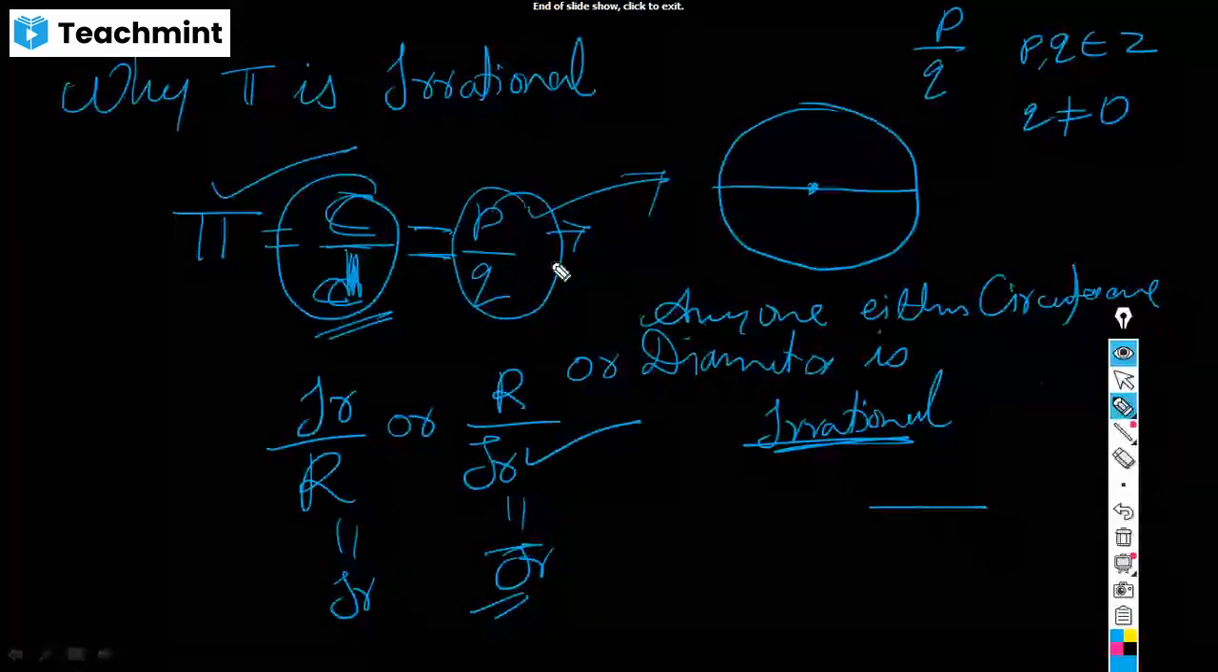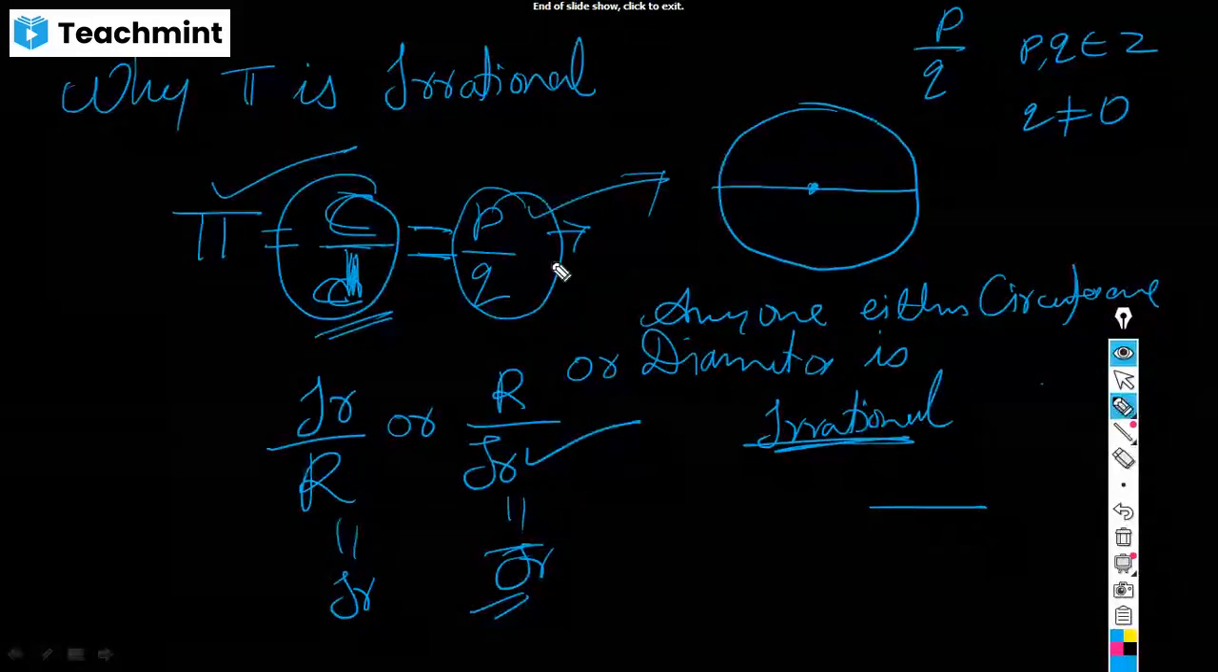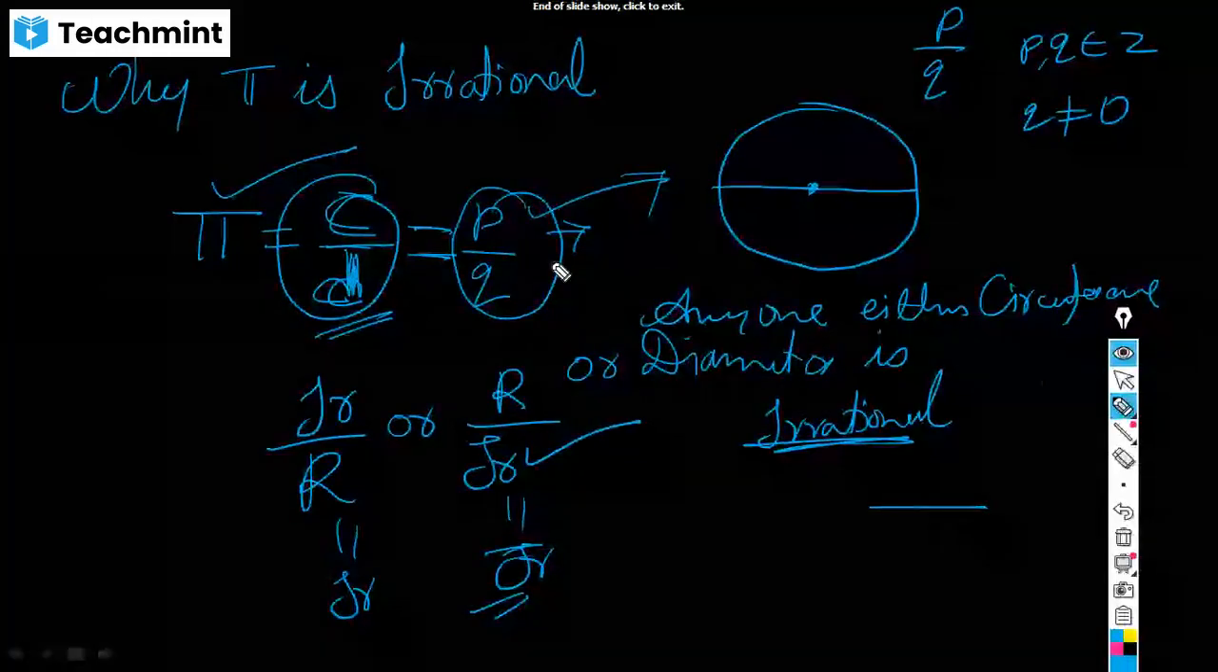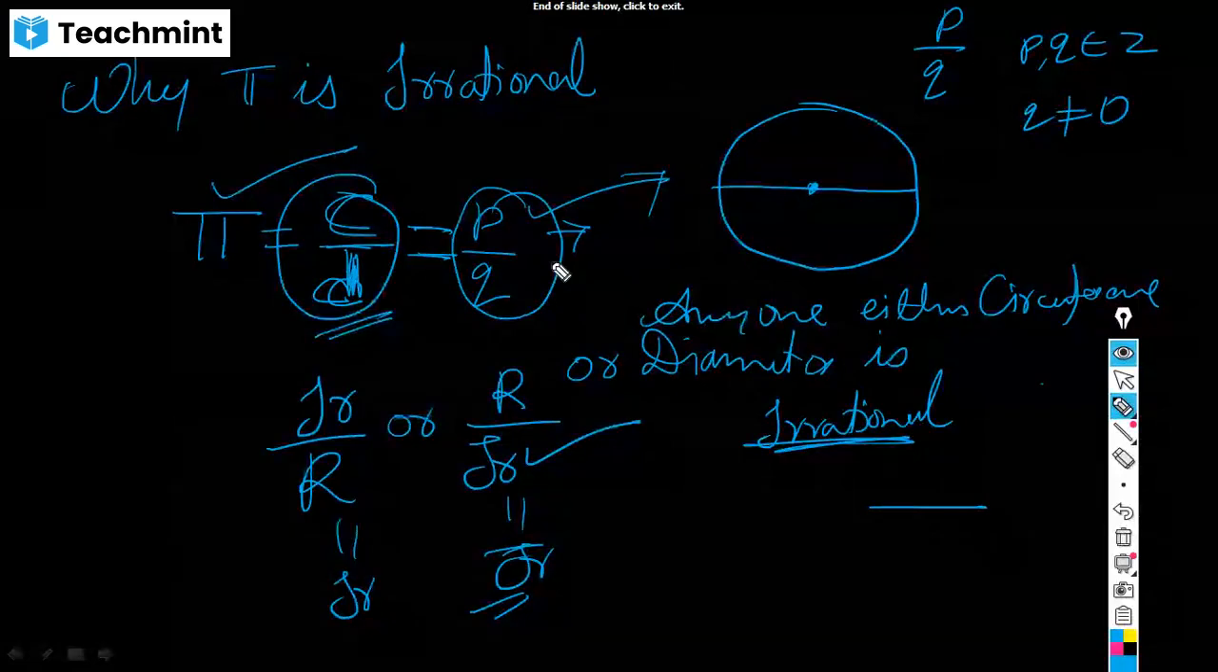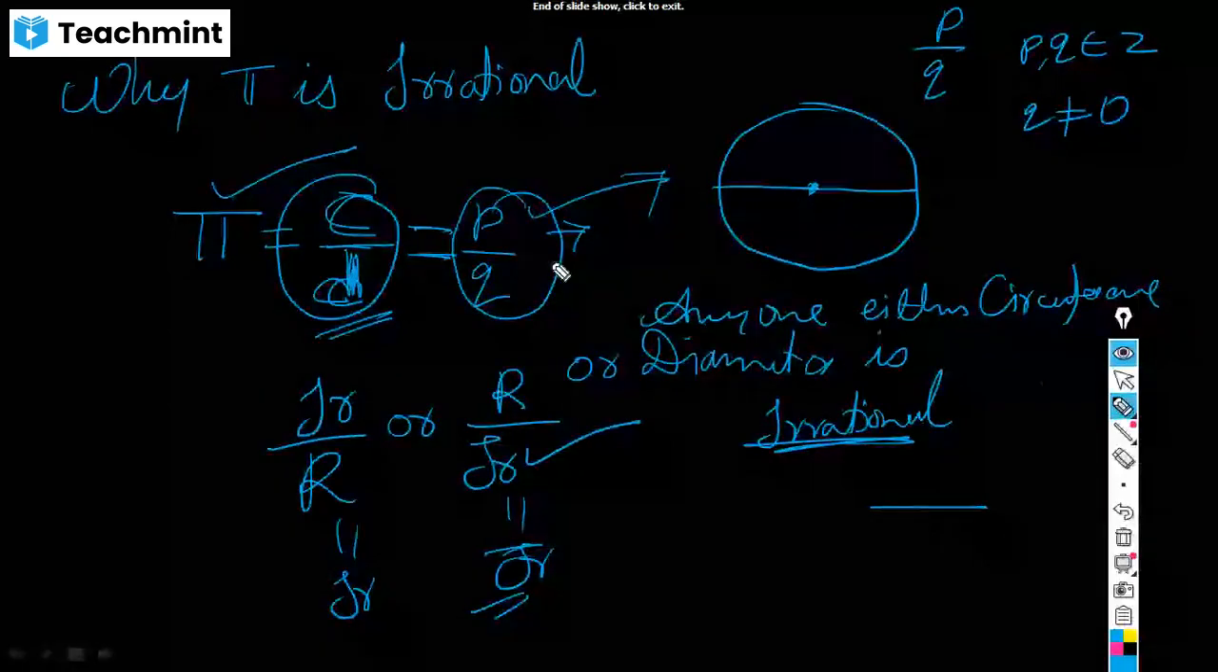And one more case is there. When there is an operation between an irrational number and an irrational number, you may get a rational or irrational. See how interesting it is. So when there are two different numbers, rational and irrational, remember the result is always irrational. So this is the reason why we say that pi is an irrational number.